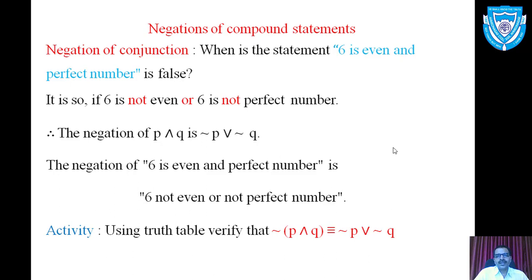In symbolic form, the given conjunctional statement, 6 is even, can be represented by P, perfect number represented by Q. So its symbolic form is P and Q. And its negational statement, which is given theoretically here, if 6 is not even or 6 is not perfect number, can be represented in the symbolic form negation of P or negation of Q. And hence the negation of conjunctional statement P and Q becomes negation of P or negation of Q. In short, negation of conjunction is disjunction of negations.